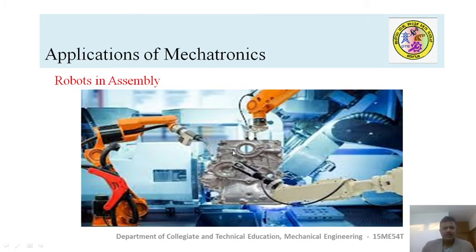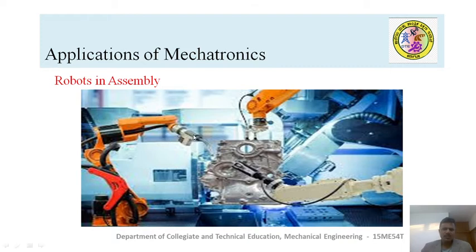This is one example of the usage of robots, especially in engine assembly. These robots perform different applications like fastening, drilling, filing of the fault, and joining or coupling the components like this.